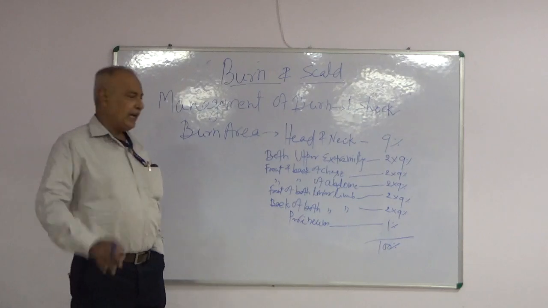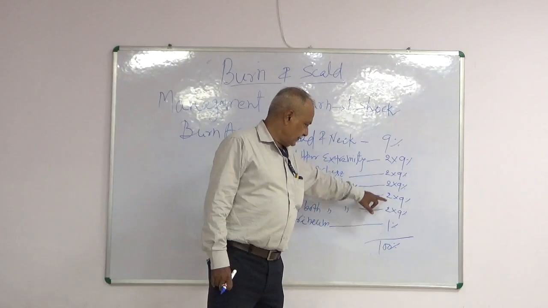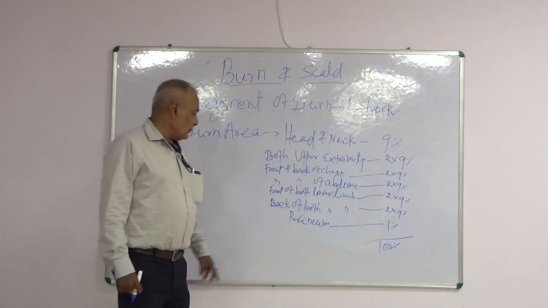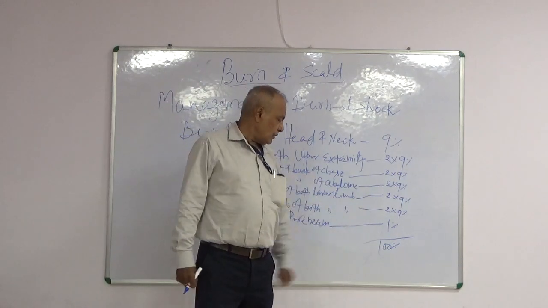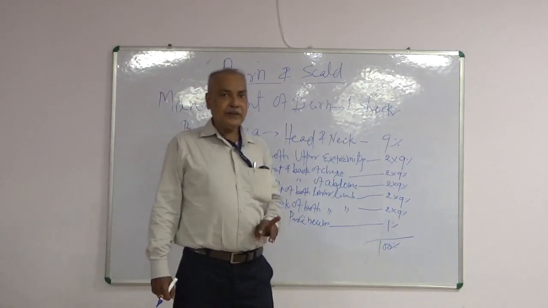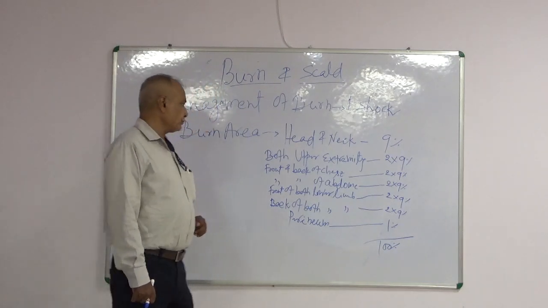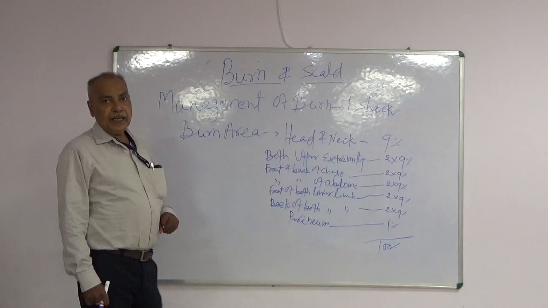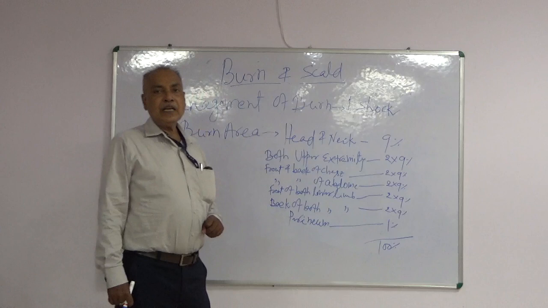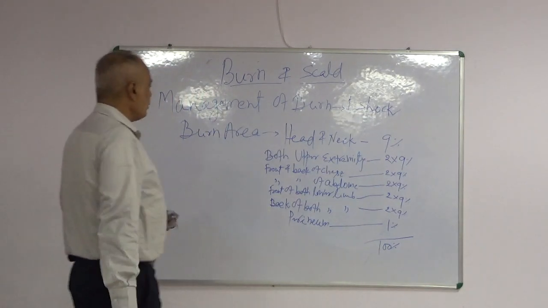So there are 11 nines: 1, 3, 5, 7, 9, 11. 11 nines makes 99%, and 1% is given to perineum. So total makes 100%. This is called Wallace rule of 9. This is not strictly applicable in children and infants. In infants, head and neck is given 20%, whereas leg area is 9%.